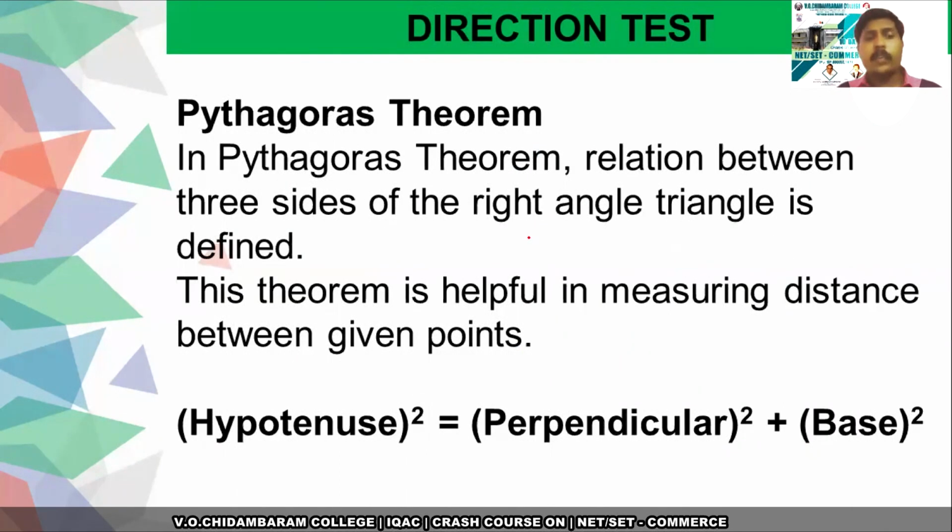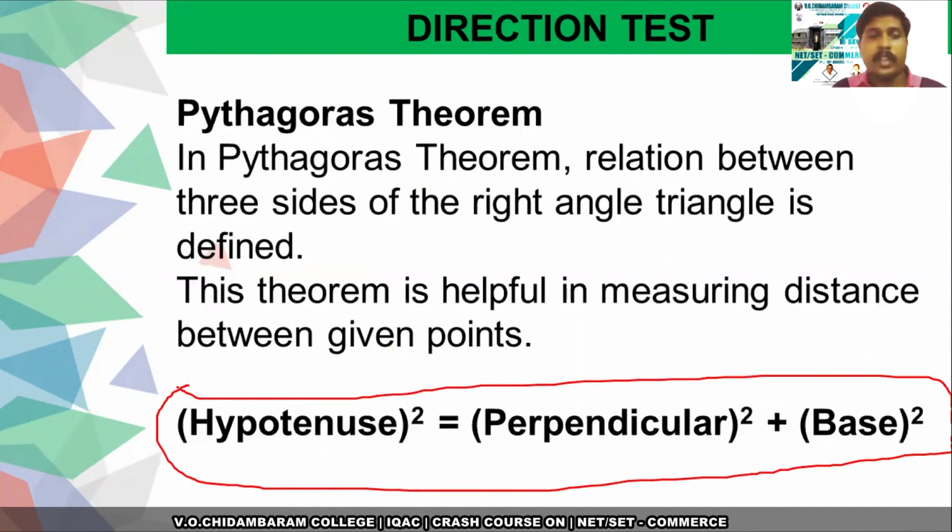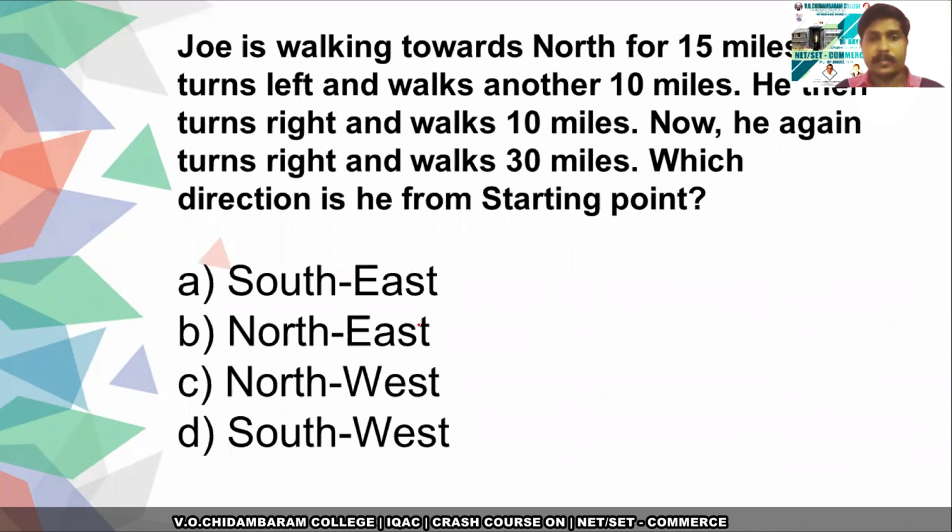And also, if we want to find the distance in the direction problems, we can use the Pythagoras theorem. Using an example in the upcoming slide, I'm going to explain it. First, we have to know this formula. Hypotenuse square is equal to perpendicular square plus base square. Normally in mathematics in your earlier days, we study it as hypotenuse square is equal to opposite side square plus adjacent side square.